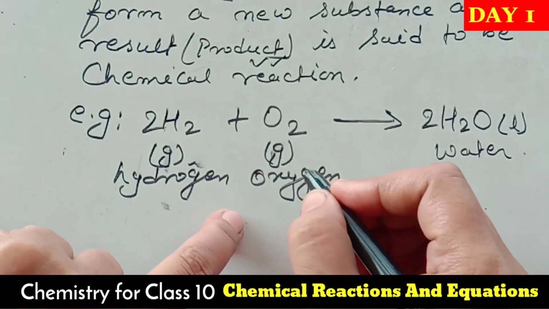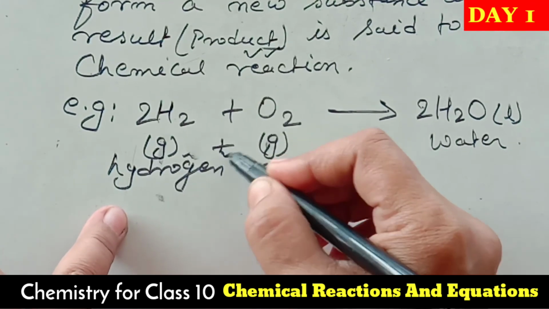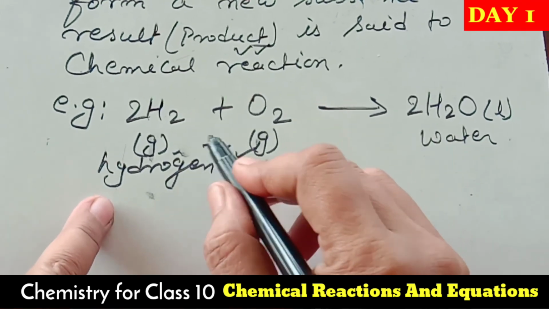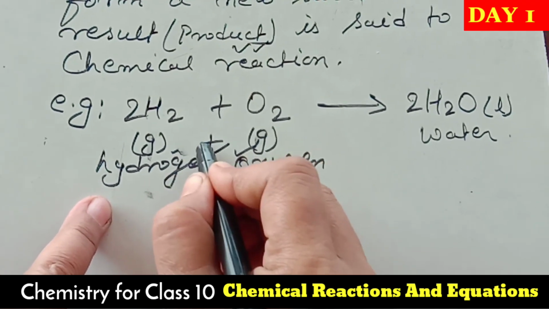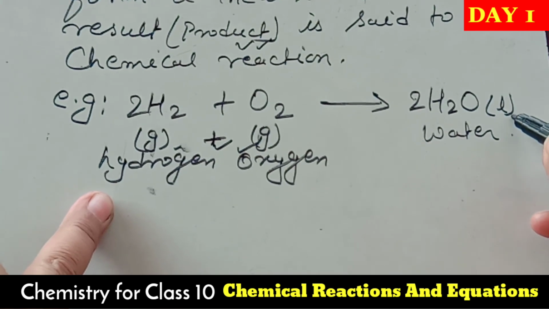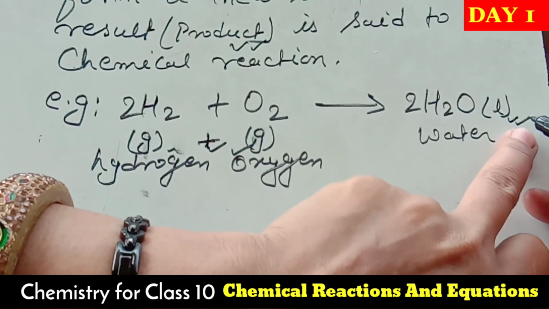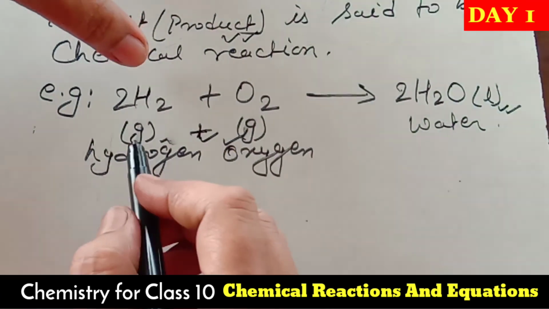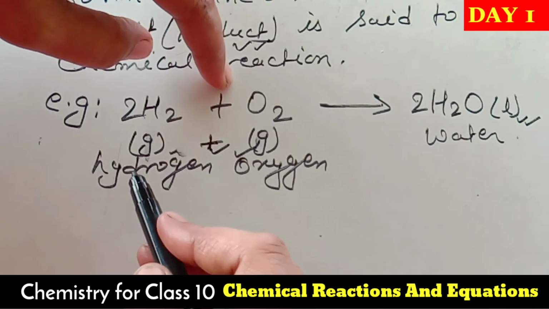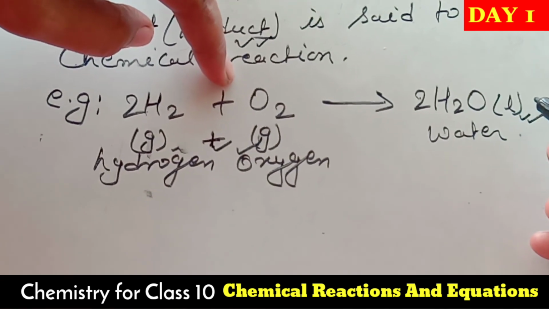Oxygen also in the gaseous state. But when these two gases, look here, chemically react to each other, what happened? When these two gases mix, we got as a result a new product, water, and it is in the liquid form. Whatever the properties of hydrogen and oxygen before the reaction, they entirely changed after the reaction.